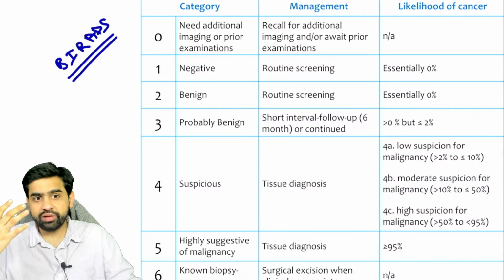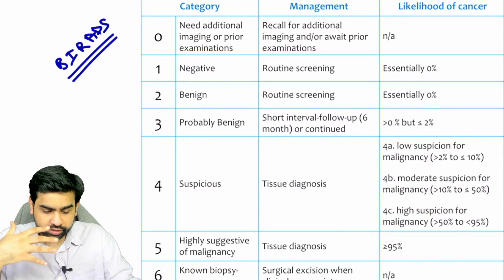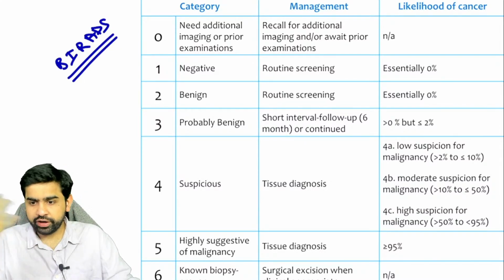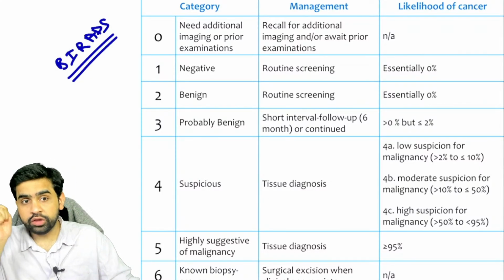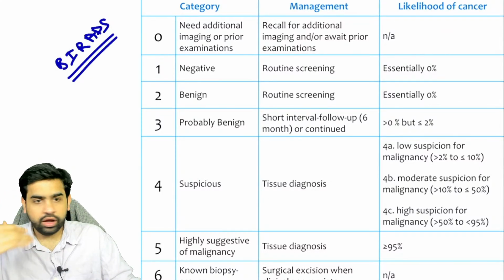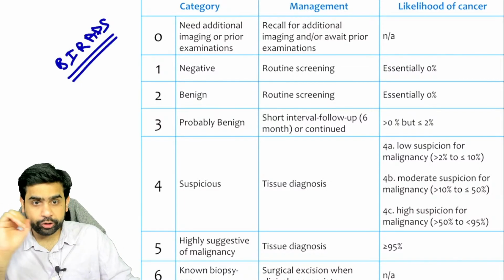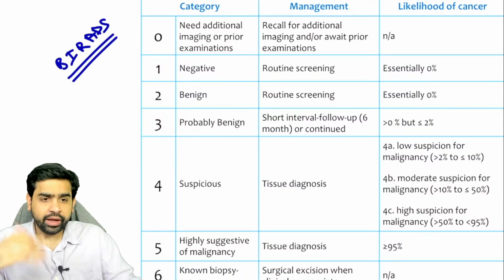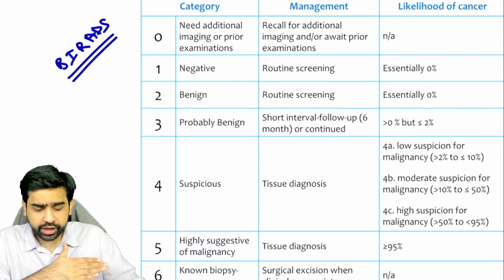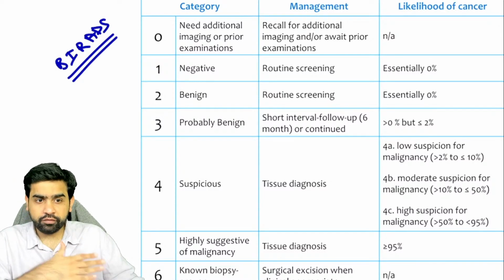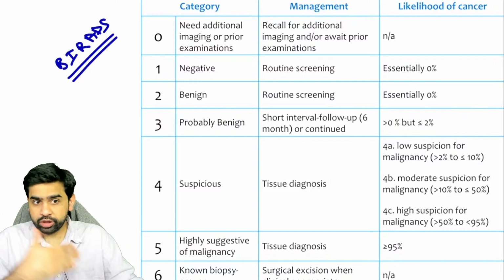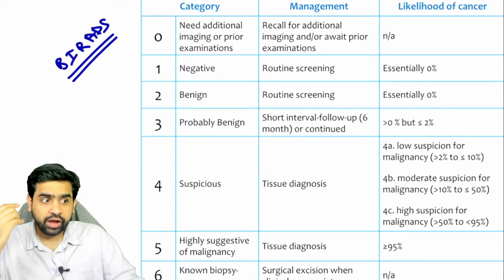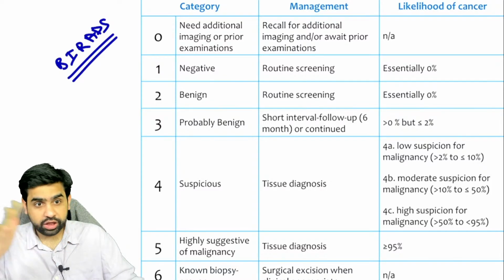It helps simplify communication between the radiologist and the clinicians. For example, if a female comes to you with a BI-RADS of, let's say, 3, everybody will understand what that radiologist wanted to tell you. Are you understanding my point? This is done to standardize radiological investigations across the world. Similarly, we have PI-RADS, Prostate Imaging Reporting and Data System. Then we have VI-RADS, that is Vesical Imaging Reporting and Data System.